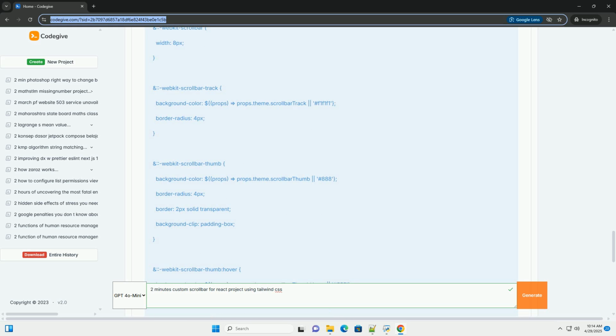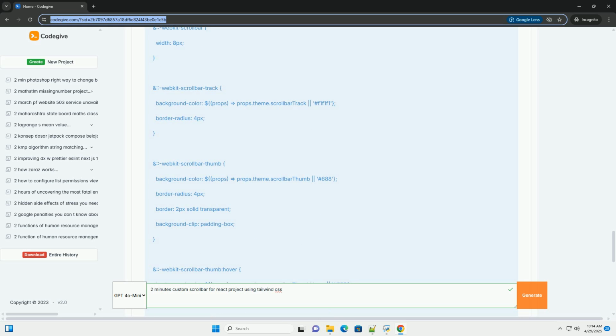Example, dynamic thumb size, conceptual, requires JavaScript. This example illustrates the concept of dynamically adjusting the thumb size. Implementing this fully requires JavaScript to measure the content and viewport. I'm providing CSS only to illustrate the general idea. Do not use this code directly, you would need to add a JavaScript component to get actual values.